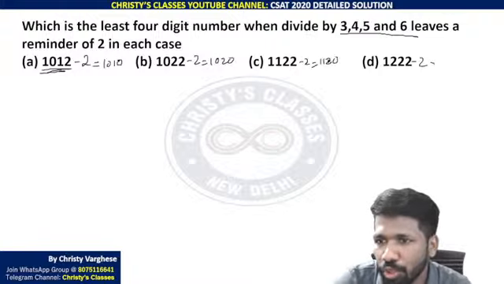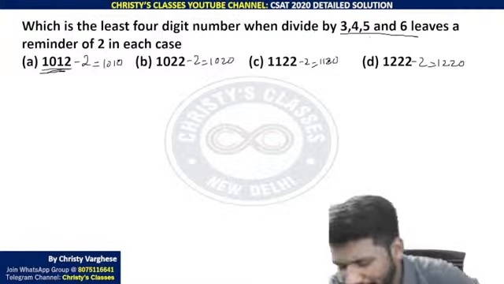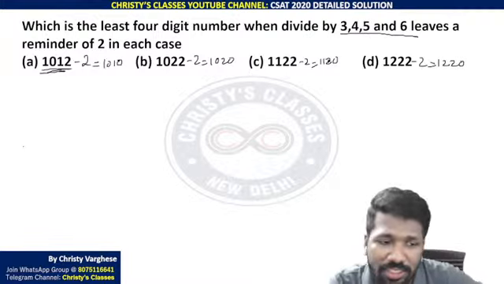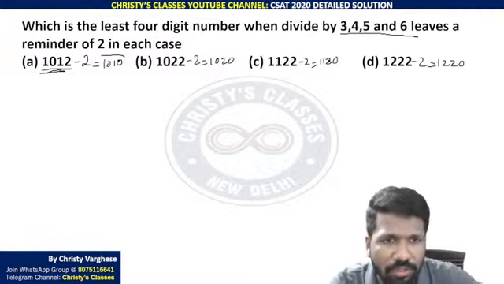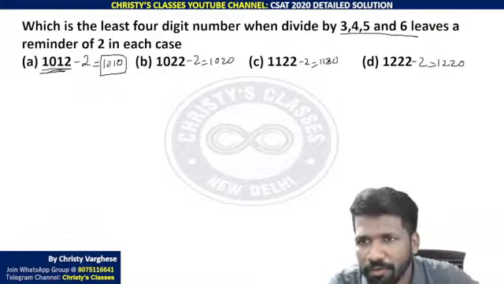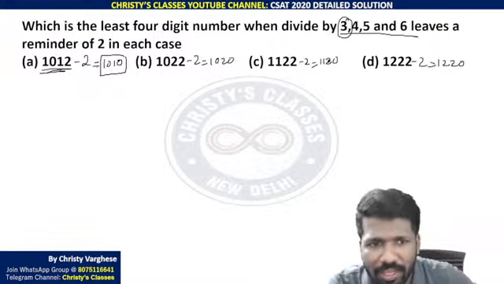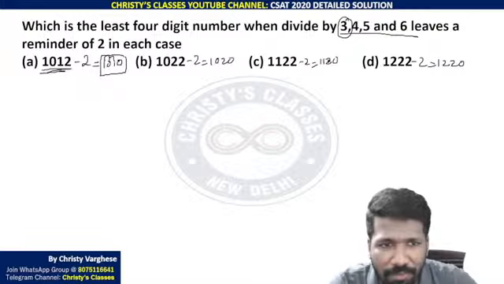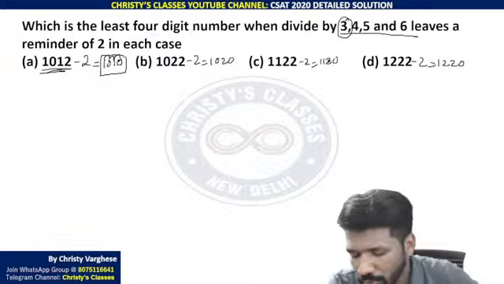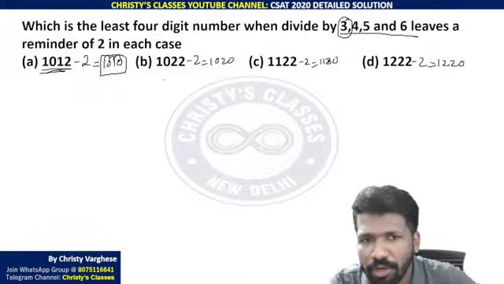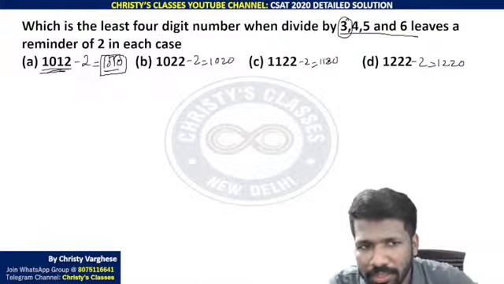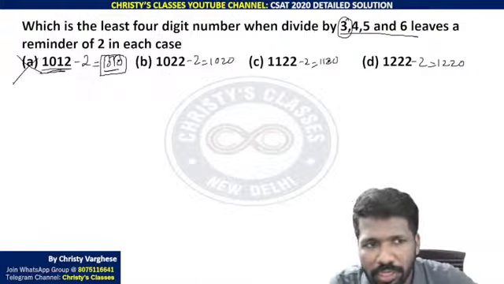The option that satisfies this is the correct answer. If you subtract 2, you should get a multiple of 3, 4, 5 and 6. So just check that. 1, 0, 1, 0. Is it a multiple of 3, 4, 5, 6? It is not a multiple of 3. Sum of digits itself says that: 1 plus 0 plus 1 plus 0 is 2. Sum of digits should be a multiple of 3 for a number to be a multiple of 3. This sum of digits is not a multiple of 3. So option A is not the answer.